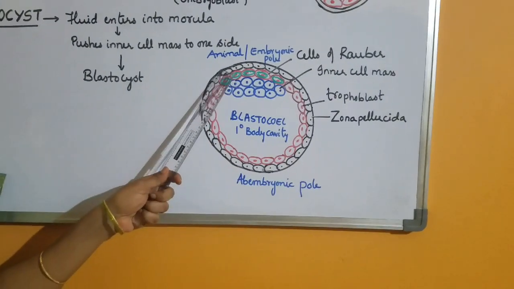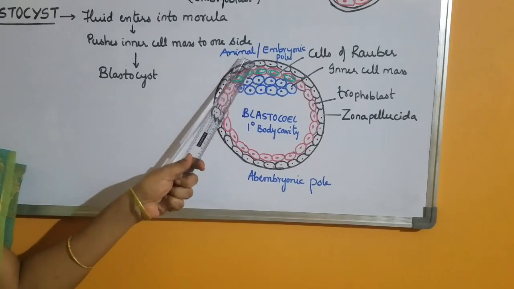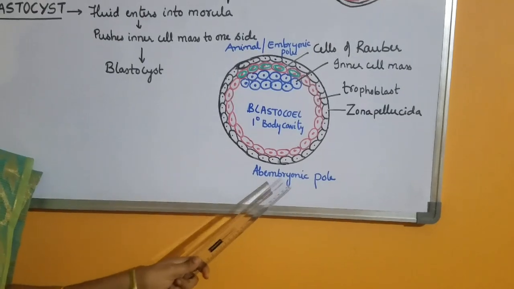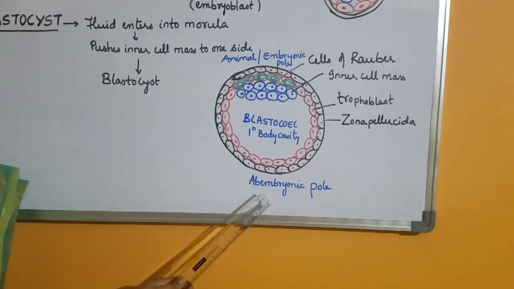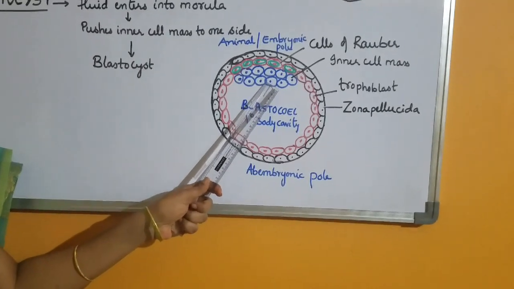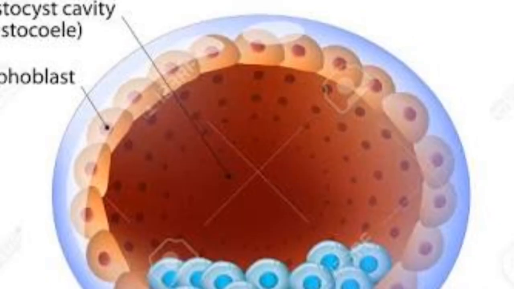The side of the blastocyst to which the inner cell mass is attached is called the embryonic pole, and the opposite side is called the abembryonic pole. The trophoblastic cells to which the inner cell mass is attached are called the cells of Rauber.